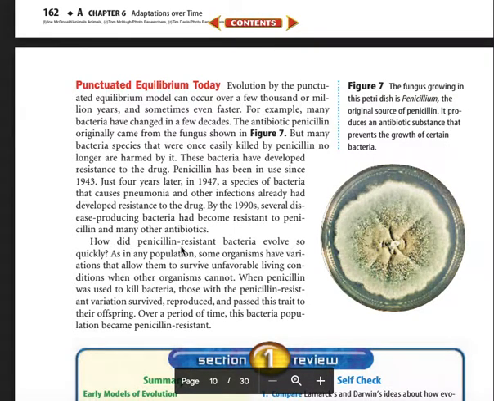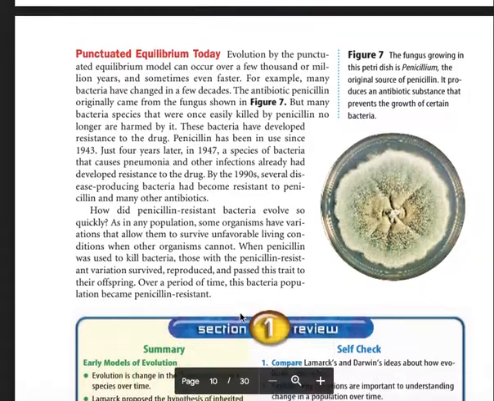How do the penicillin-resistant bacteria evolve so quickly? As in any population, some organisms have variations and others have survived unfavorable living conditions when other organisms cannot. When penicillin was used to kill bacteria, those with penicillin-resistant variations survived, reproduced, and passed on this trait to their offspring. Over a period of time, this bacteria population became penicillin-resistant.